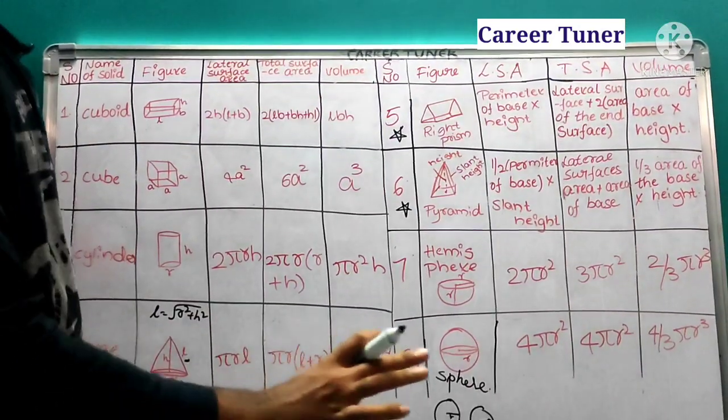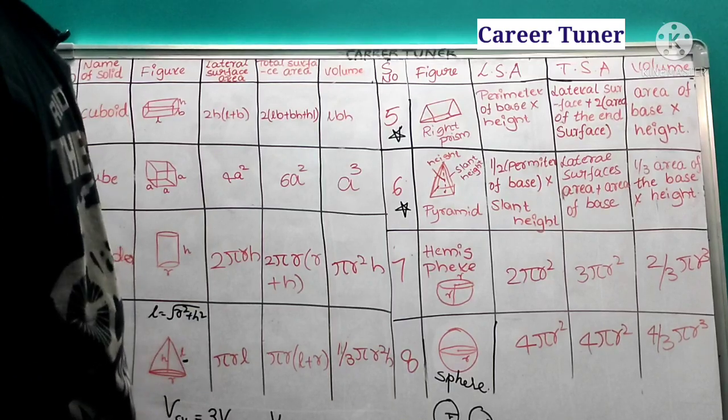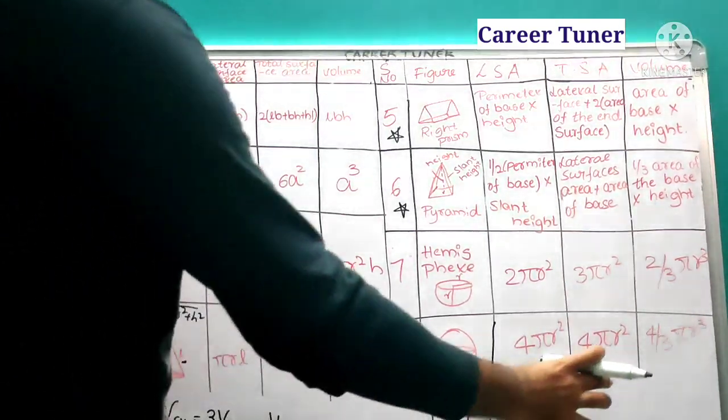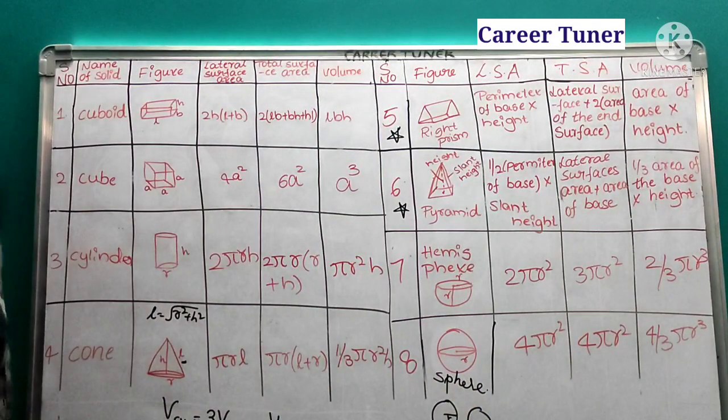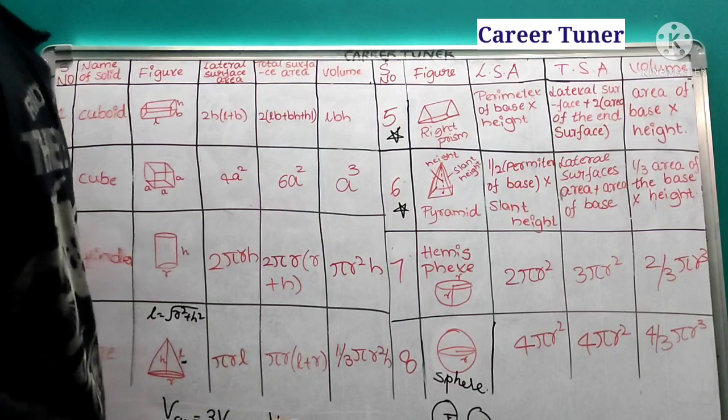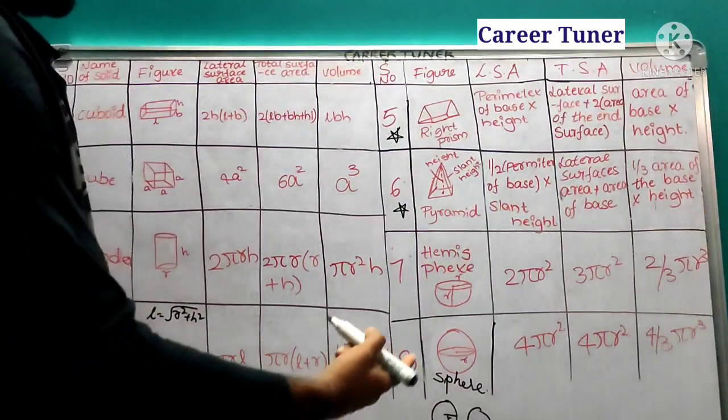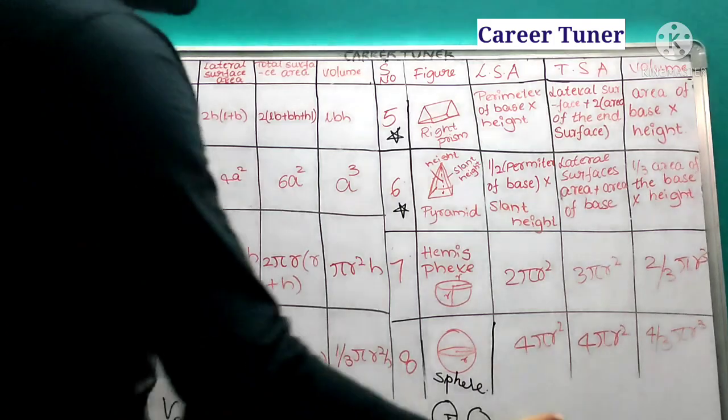Okay, there is no mentioning of total surface area and lateral surface area. Whenever surface area comes, straight away we need to use 4 pi r square. Okay, next, what is volume of a sphere? Volume of a sphere is 4/3 pi r cube.